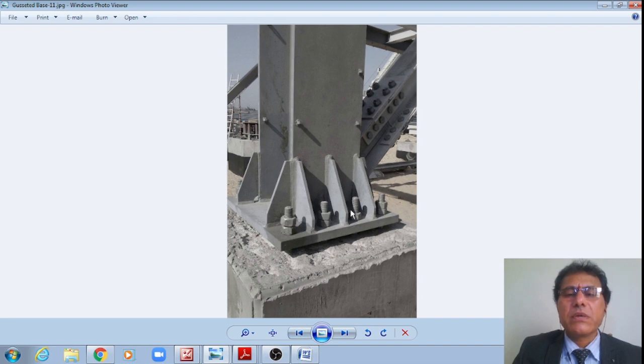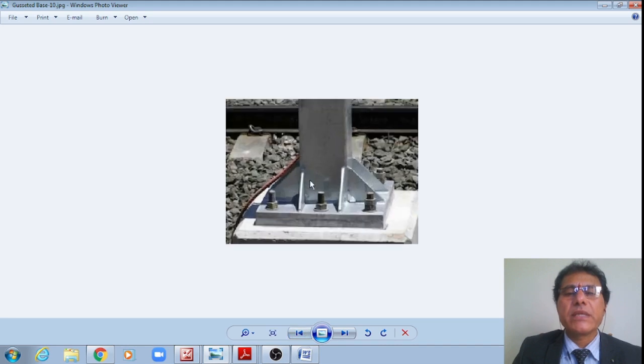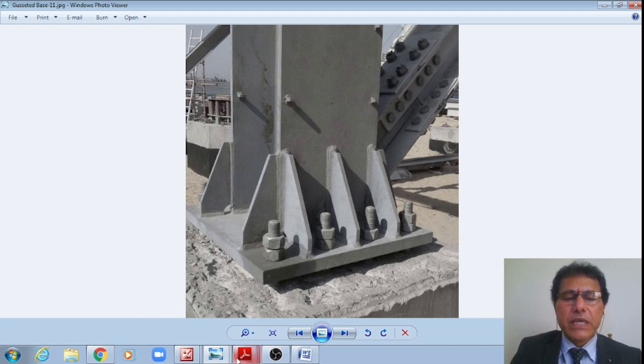If I see the figure, these are the bolts, at least, right? 1, 2, 3, 4 anchor bolts, 4 anchor bolts like this, right? 1, 2, 3, 4 anchor bolts. That is all the design of a bolted gusseted base, student.